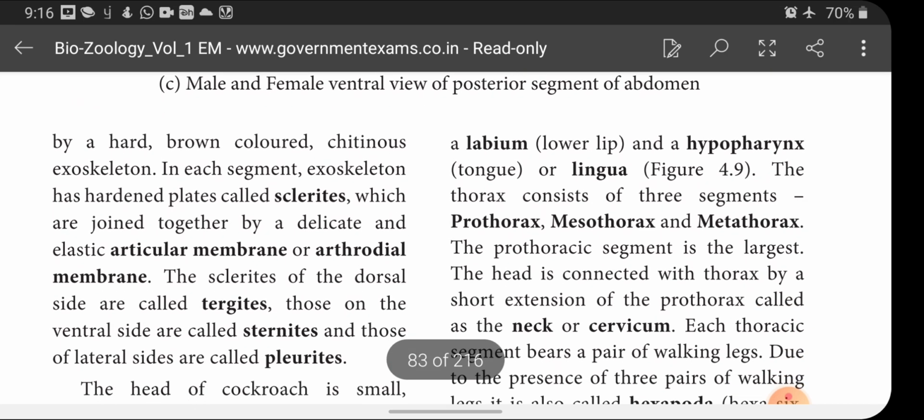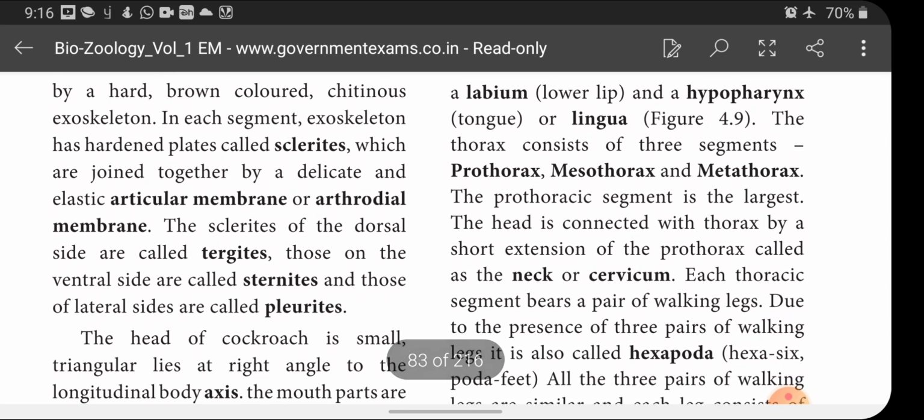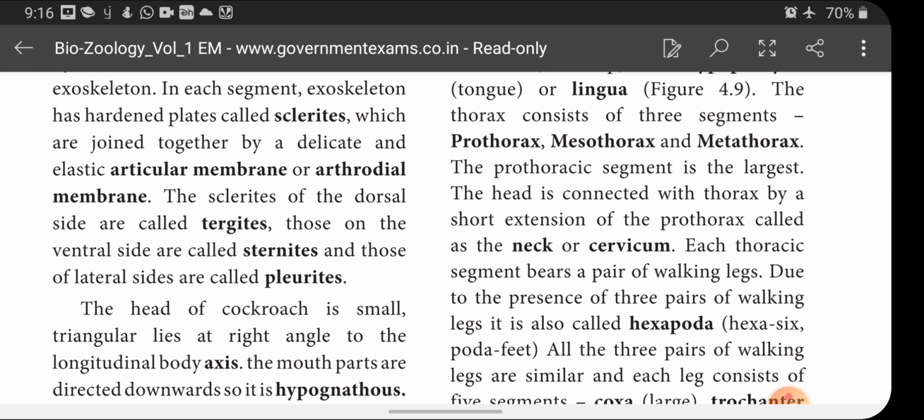Then about the thorax, it consists of three segments. The names of the three segments are prothorax, mesothorax, and metathorax. The prothoracic segment is the largest, and the head is connected with the thorax by a short extension of the prothorax called the neck or cervicum. Okay, the head of the cockroach is connected with the thorax by a short extension of the prothorax, or else we can say like this, the thorax is joined with the head by the prothorax with a short extension.